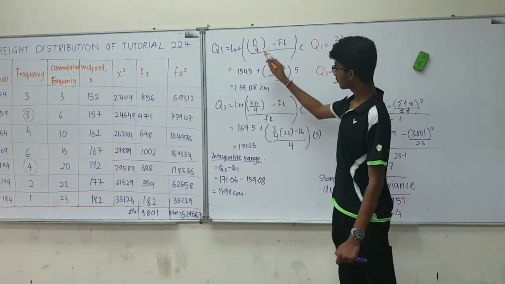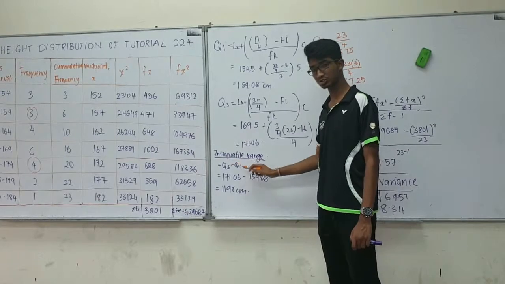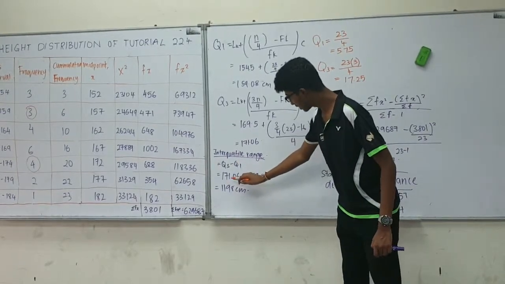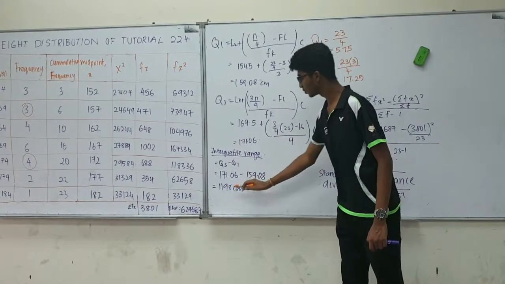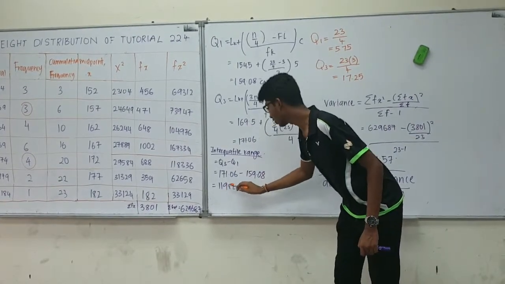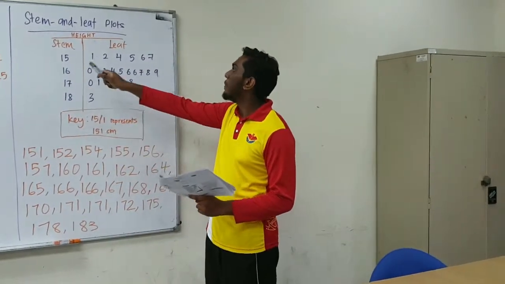So now we have obtained Q1 and Q3. To find the interquartile range, we must take Q3 minus Q1, which is 171.06 minus 159.08. You will get 11.98 cm.